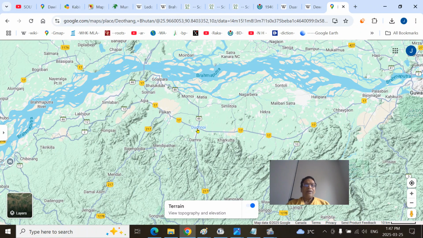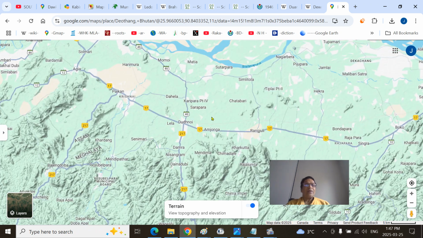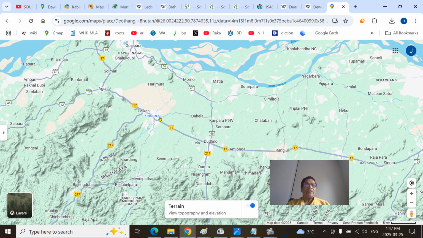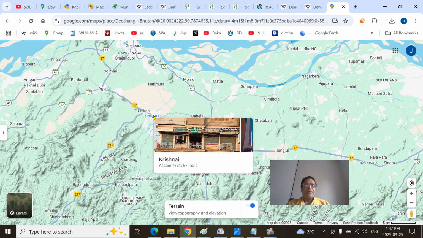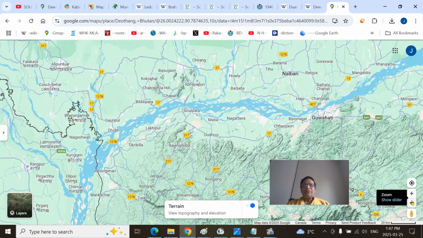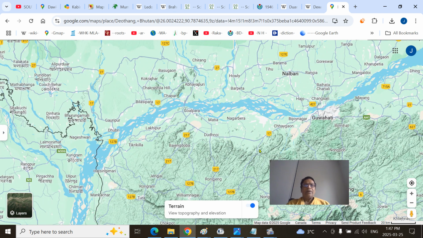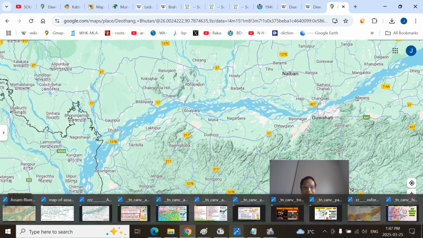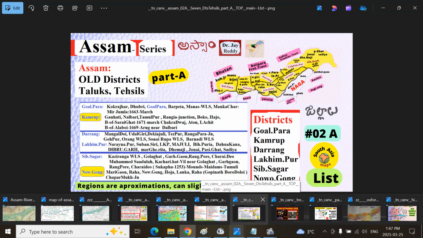Dudhnai, that's the river, also the town, headquarters, urban center. You can see Krishnai, the town Krishnai or Kishnai, spelled varyingly. So that's the one. Kulsi River here. So that's what we looked at.